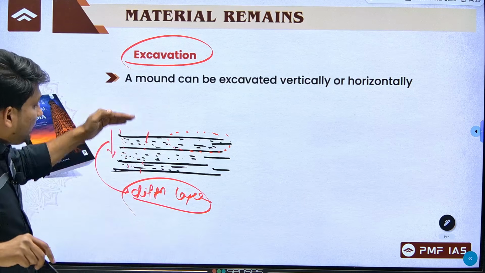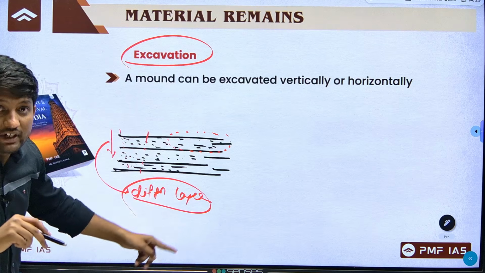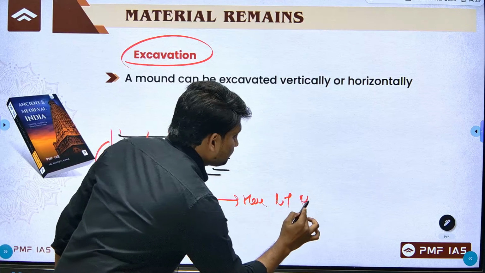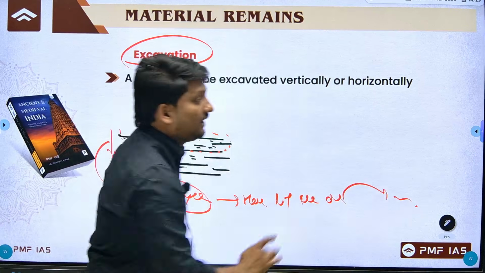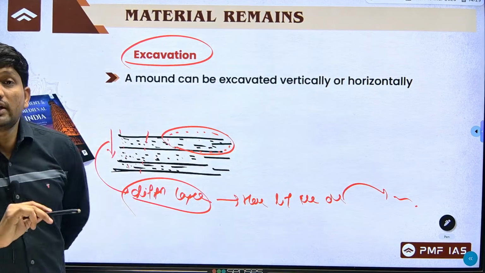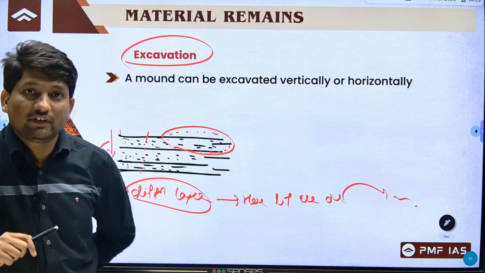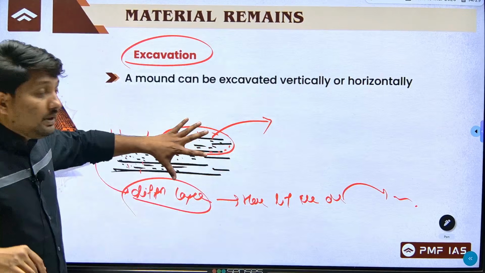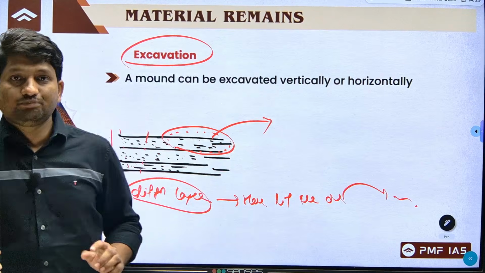So, this vertical excavation helps to study the different layers and helps to understand how life changes from one period to another period. But in the horizontal excavation, you get an understanding of how people lived in a particular time period.